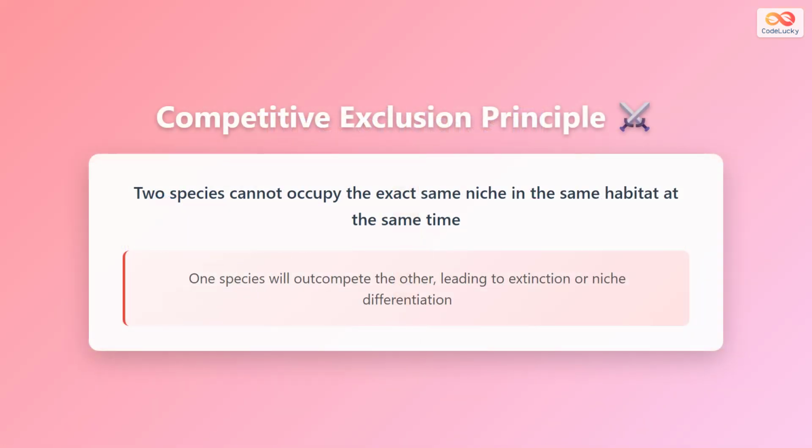Here is a crucial principle in ecology, the competitive exclusion principle. This principle states that two species cannot occupy the exact same niche in the same habitat at the same time. Why is this? Because one species will always outcompete the other for resources. This competition leads to one of two outcomes. Either one species goes extinct in that area, or the species evolve to occupy slightly different niches, a process called niche differentiation.